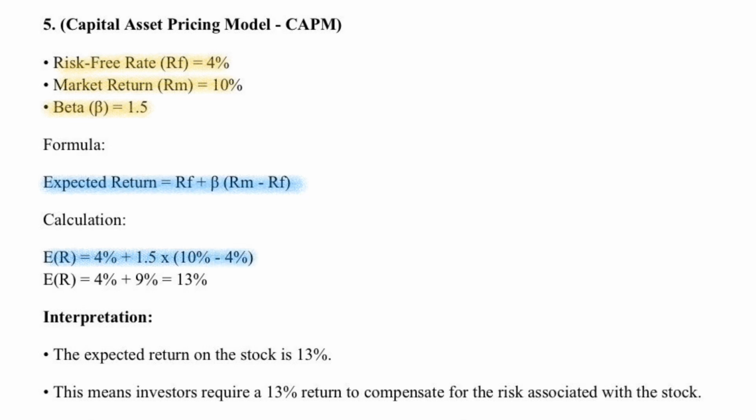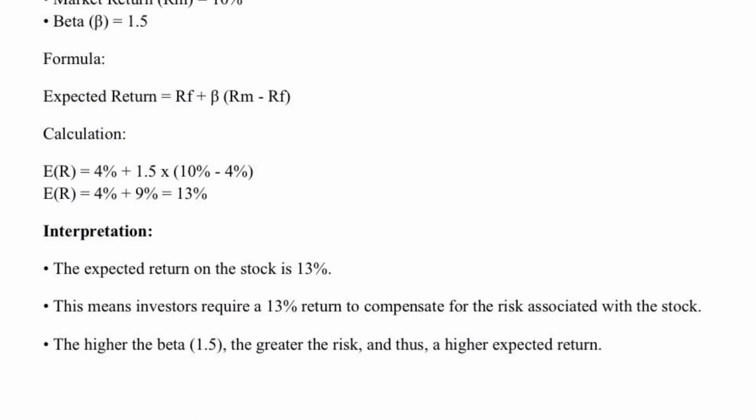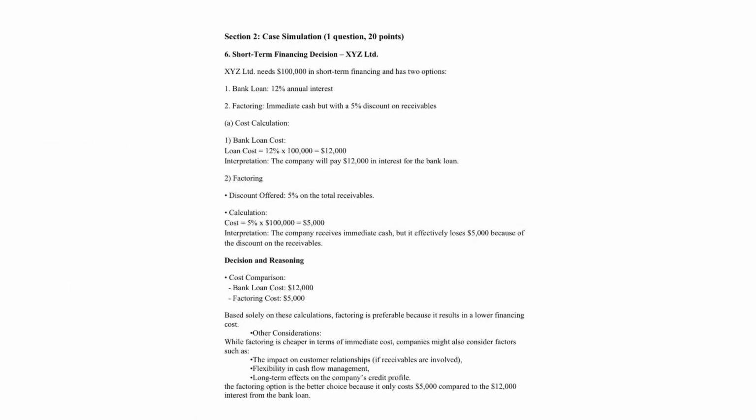This equals E(R) equals 4% plus 1.5 times 6%, which gives us 13%. This means investors expect a 13% return to compensate for the risks associated with this stock. A higher beta means higher risk and therefore a higher expected return.